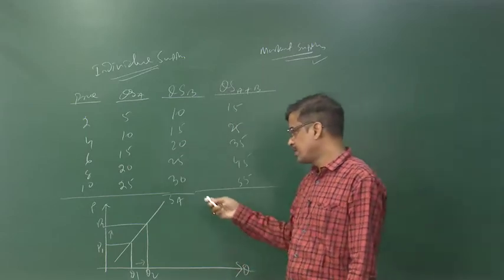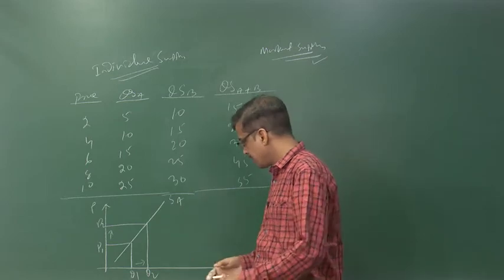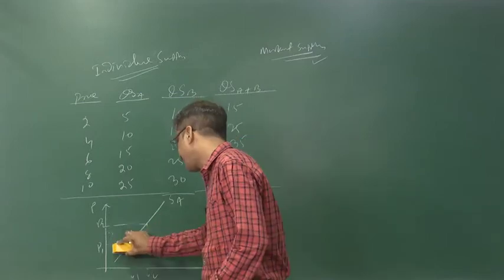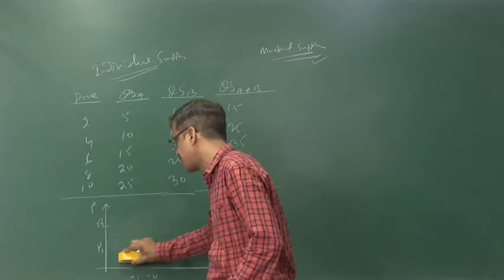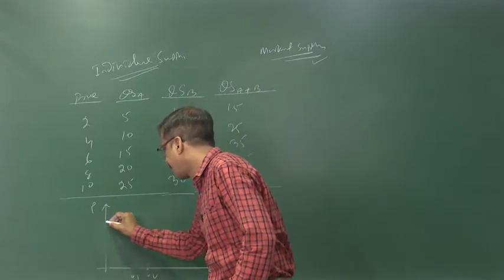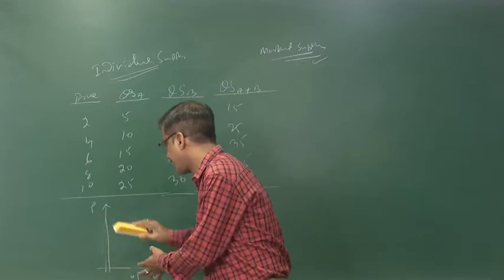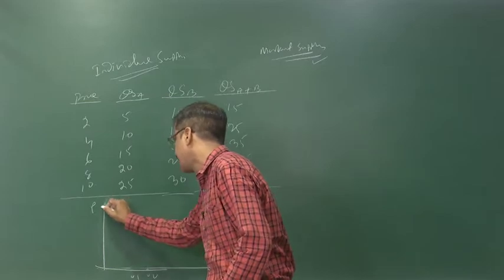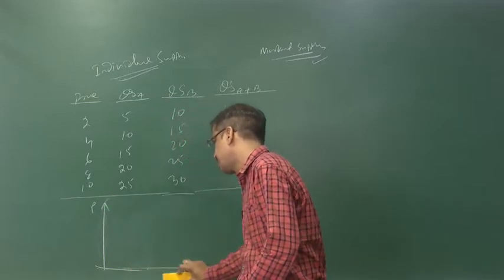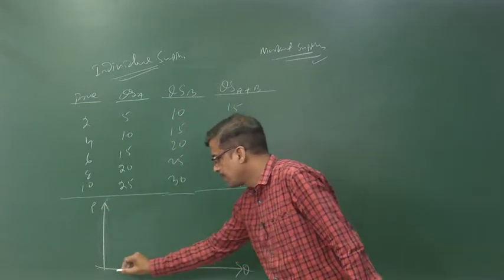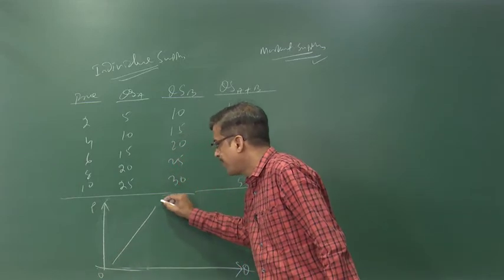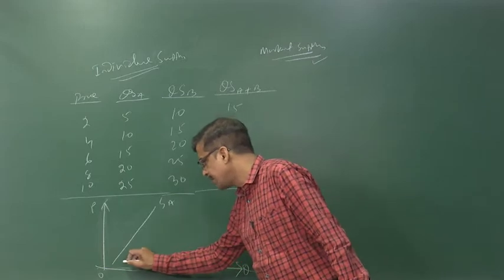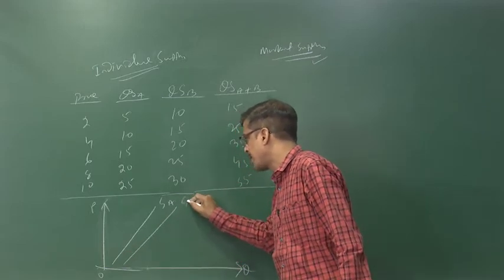Let us start with producer A's supply here. Now, take into account another curve. Let us plot it once again. Here the vertical axis stands for the price and the horizontal axis stands for the quantity. This is the supply of A, what we initially plotted. Now, we take another supply, this is the supply of B.